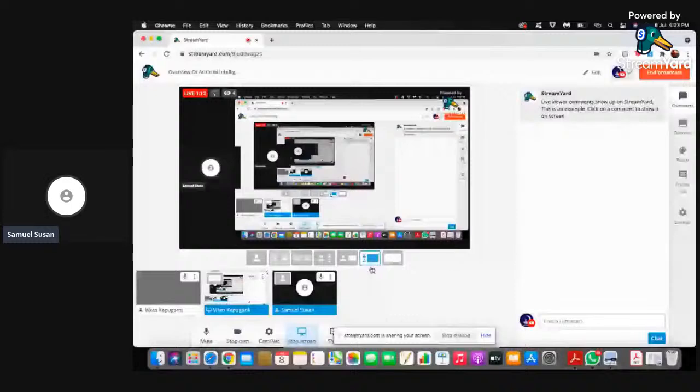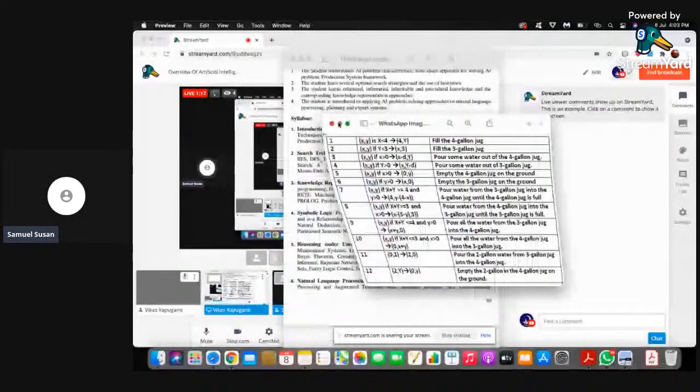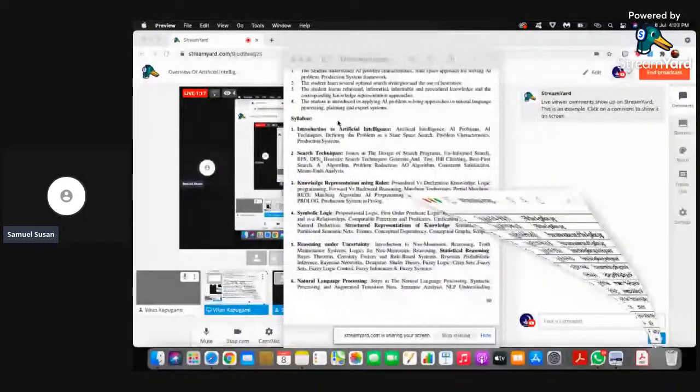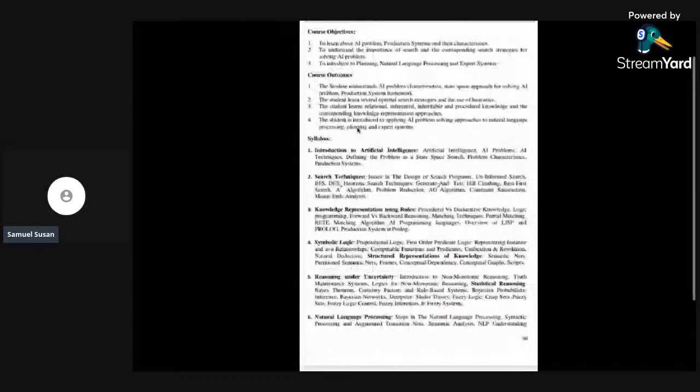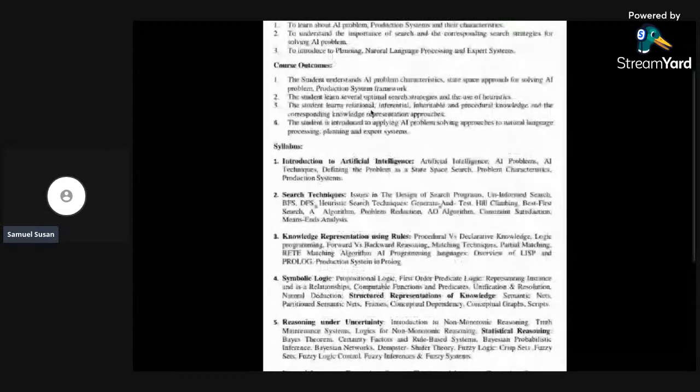So actually the syllabus for AI contains 7 chapters, but for the examination, I guess we have only up to 70%. That is 5 chapters for the examination. So let us move into the syllabus. There are only 5 chapters for the examination for tomorrow, the first 5 chapters: 1, 2, 3, 4, and 5.